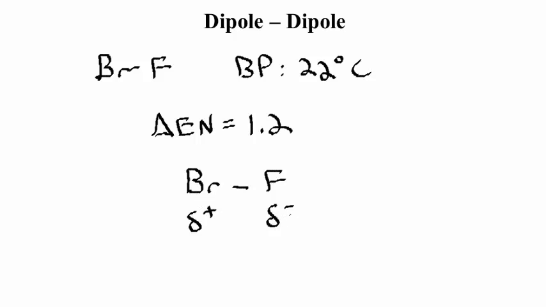Now when a slightly positive bromine here finds a slightly negative fluorine, we get a dipole-dipole interaction, attractive interaction. Now one thing to remember here is that the strength of this attraction is directly proportional to the difference in charge between the two oppositely charged parts of the molecule, parts of those bonds.